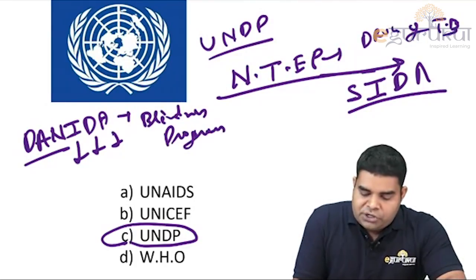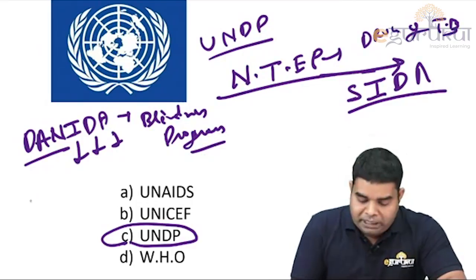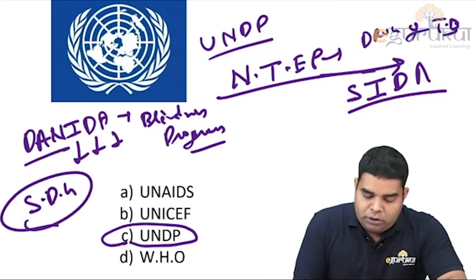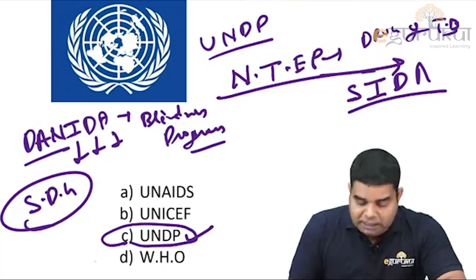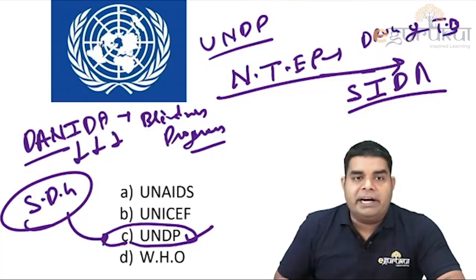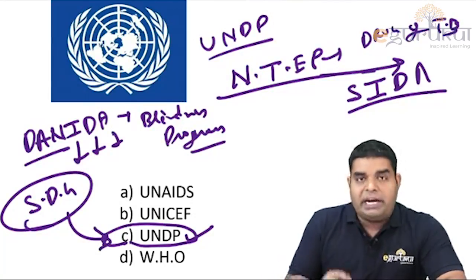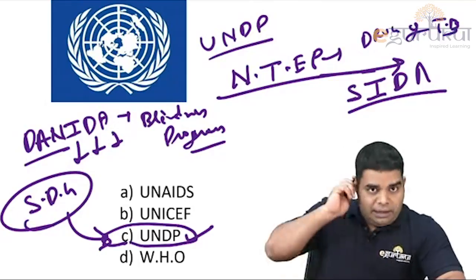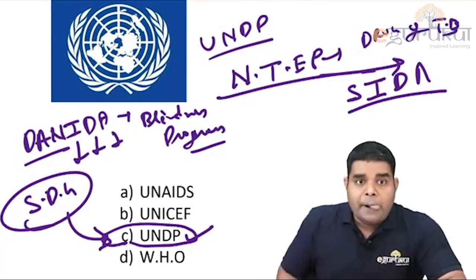DANIDA gives fund for the blindness program. Now, which organization gives fund for sustainable development goal? So for sustainable development goal, fund comes from UNDP. Sometimes World Bank also funds it, but mainly sustainable development goal gets fund from UNDP. Okay, so these three funding questions can come.